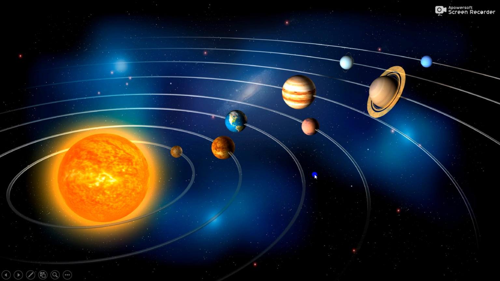So on the slide, you can see here, this is the picture of our solar system. Here, the sun is at the center of our solar system and all the planets are rotating around the sun in their fixed orbits. So all of you know that in our solar system, there are 8 planets which are rotating around the sun, along with our planet, that is Earth. So now we will discuss more about the solar system later. Now we will go to the next slide.